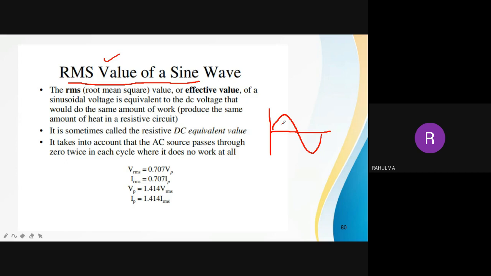Okay, again I will explain one more point. First we will square all the instantaneous values, then we will take mean. That is the root mean square. The second one is mean. First we will square all the instantaneous values, then we will be taking the mean of that, average of that. So what is the use of that? Now can you tell? What is the use of squaring and then taking the mean, the average?